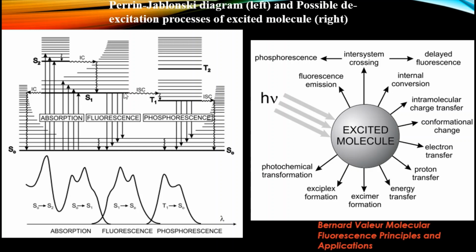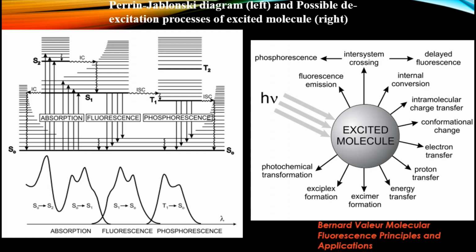This process is called ISC, intersystem crossing. This is basically the transition from the S1 energy level to T1, or the transition from the S1 electronic state to the T1 electronic state. ISC means intersystem crossing. Basically, ISC is a non-radiative transition between electronic states of different spin multiplicity. The S1 to T1 transition is called ISC, or the T1 to S1 non-radiative transition is also called ISC.